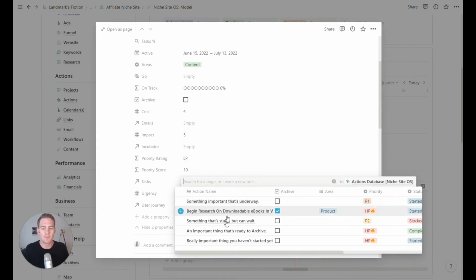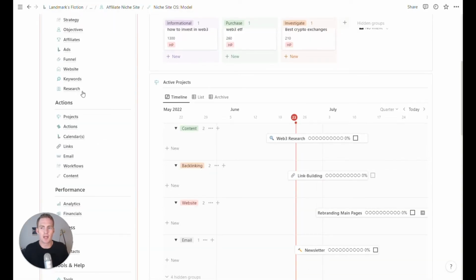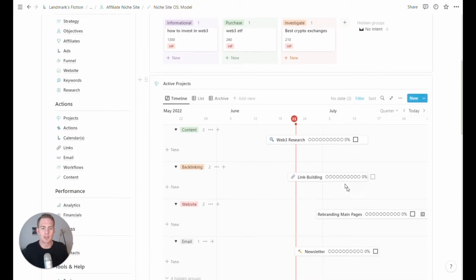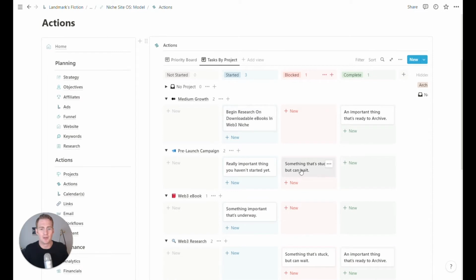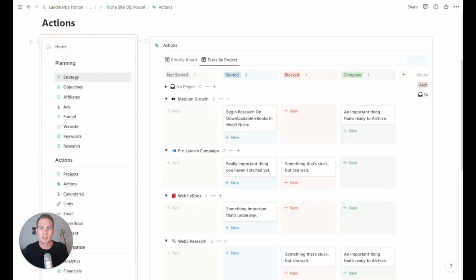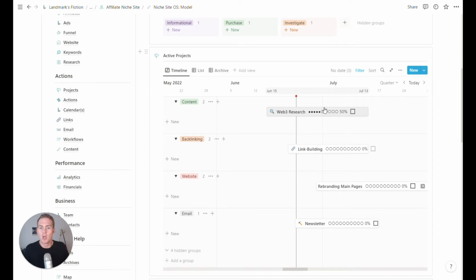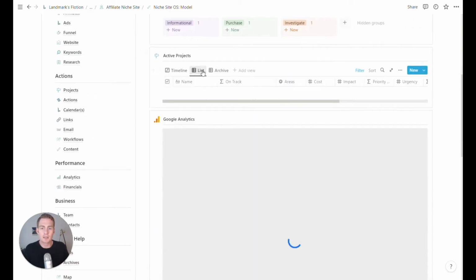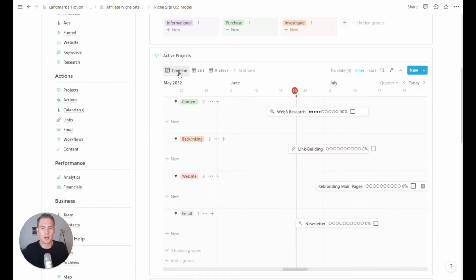So we'll get into the actions database and how you can link that. But basically, if I have a couple of tasks linked to this project, when those tasks are completed, you'll see this progress bar update. So I think I should probably just do that now. Let's go to one of these, complete it, head back home, and we should have a progress bar update. So that's our projects.